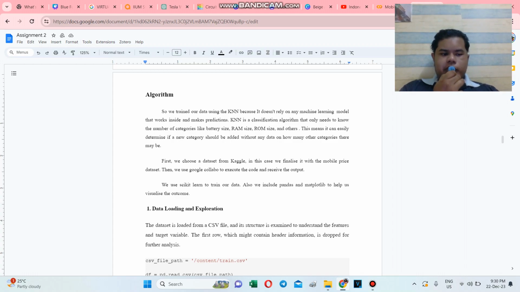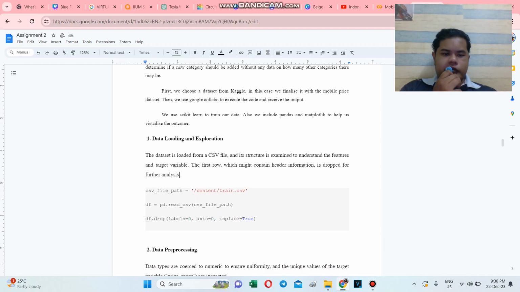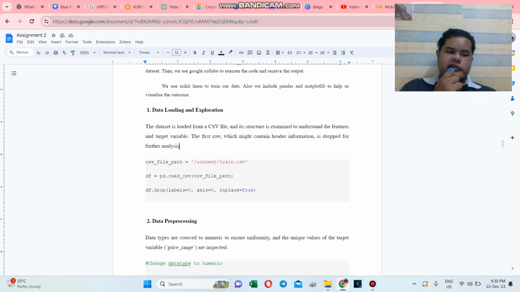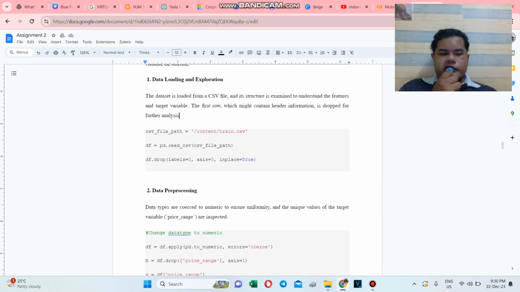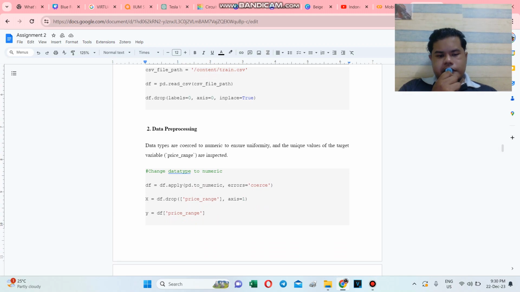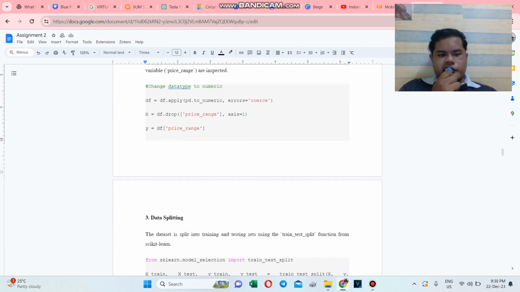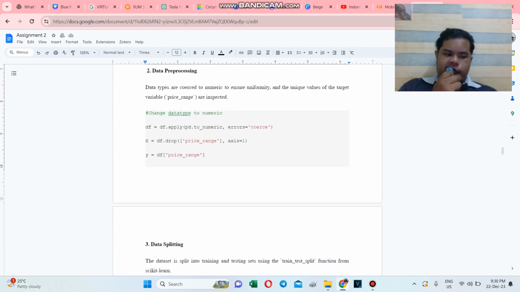So we start by choosing the dataset at Kaggle. We choose the mobile price dataset. After that we load the dataset from the CSV file and perform the essential data pre-processing steps to ensure the dataset is consistent. We change it to numeric here.